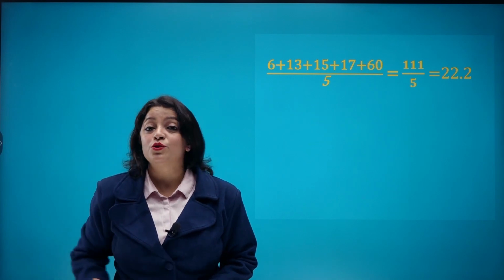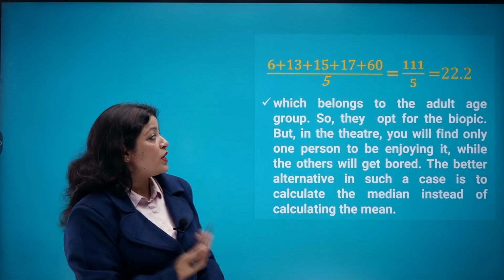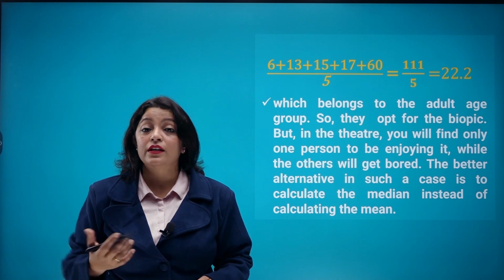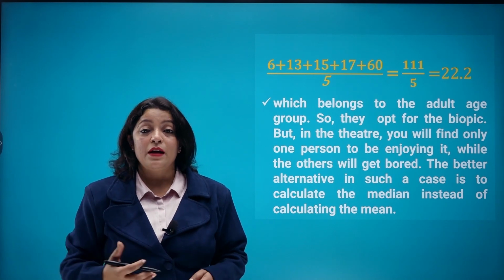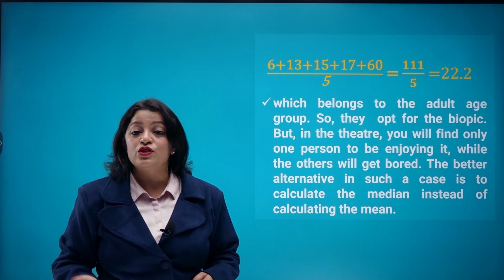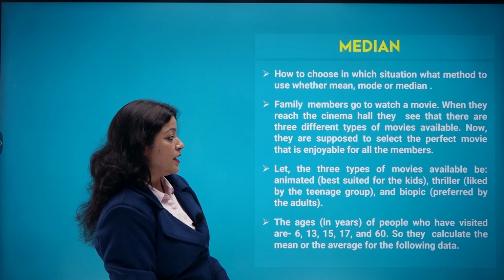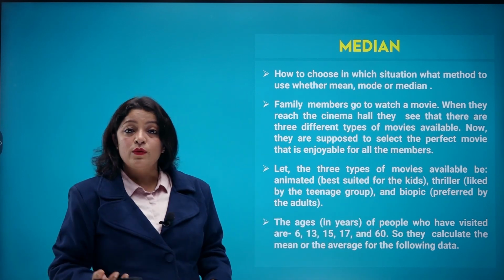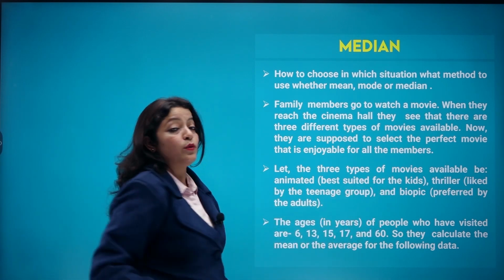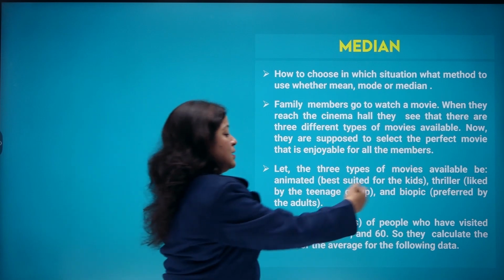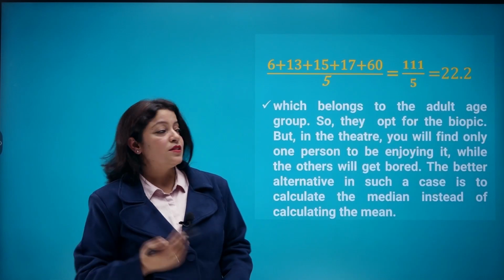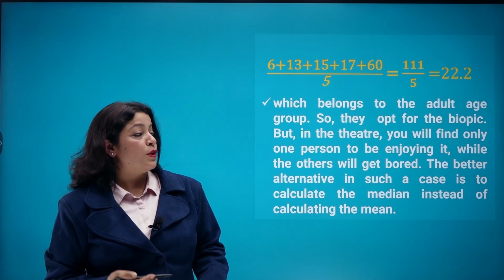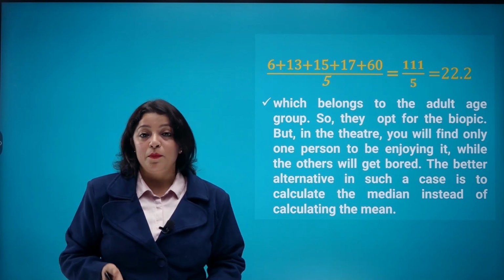Now 22.2, what does that mean? It belongs to the adult age group, so which type of movie will they be preferring? If we go back to the question, you can easily see that animated is best suited for kids, the thriller one is liked by the teenage group, and 22.2 means preferred by the adults. So which movie will they be watching? They can just see which belongs to the adult age group, so they opt for the biopic here.